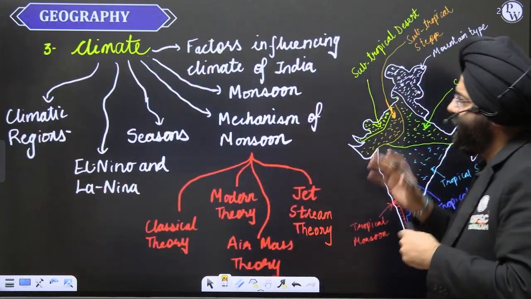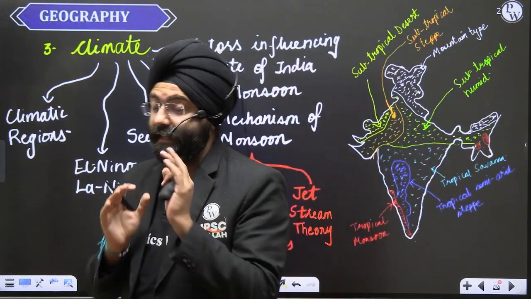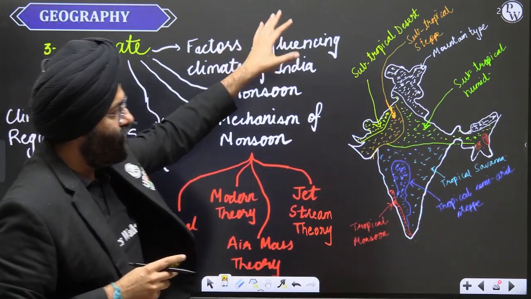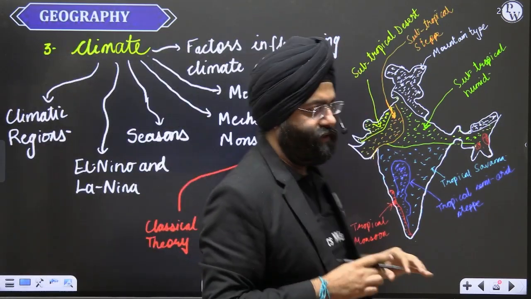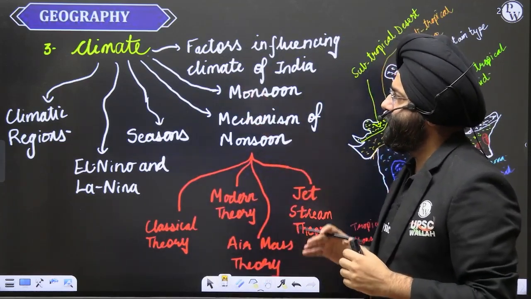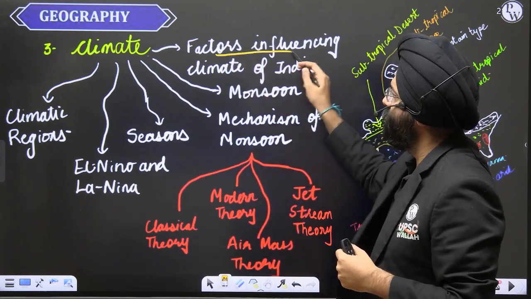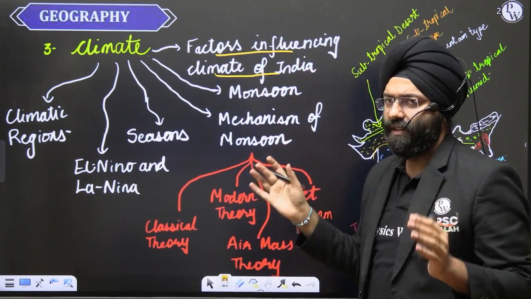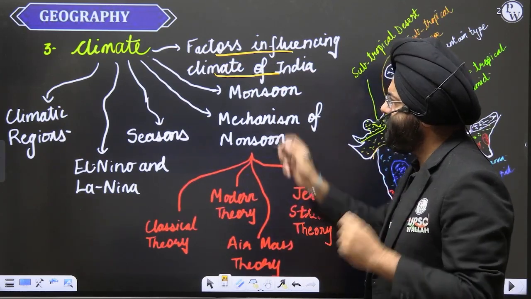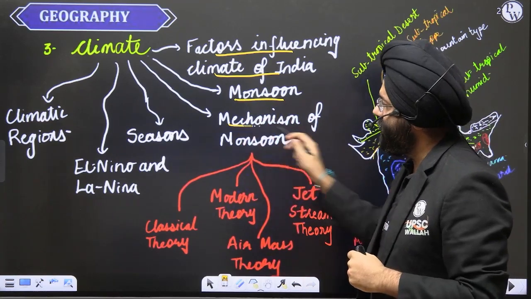Now, as we move ahead, a very important topic, that is climate. Again over here, I have basically shown the climatic classifications. One of the maps is being represented here. When we are talking about climate, we need to understand what climate is in basic terms, and then the factors that are influencing the climate of India. Multiple factors are there. We will study each of them in detail along with the maps and the diagrams that are expected. What is the concept of monsoon? Then what is the mechanism of monsoon?